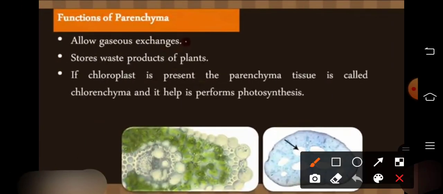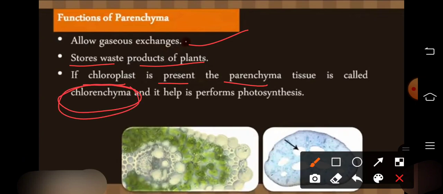Function of parenchyma. What is the function? It allows gaseous exchange and stores waste products of plants. If chloroplast is present in parenchyma tissue, it is called chlorenchyma.